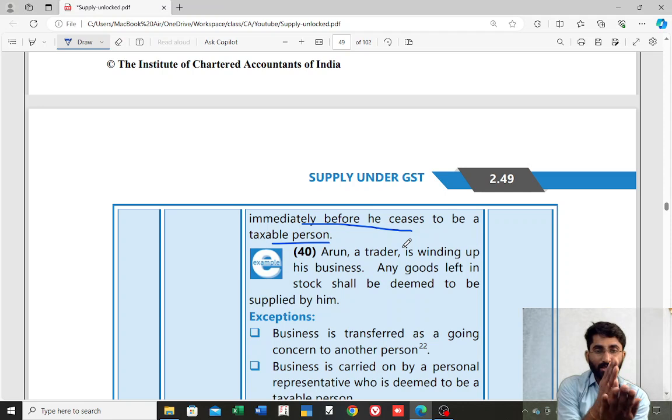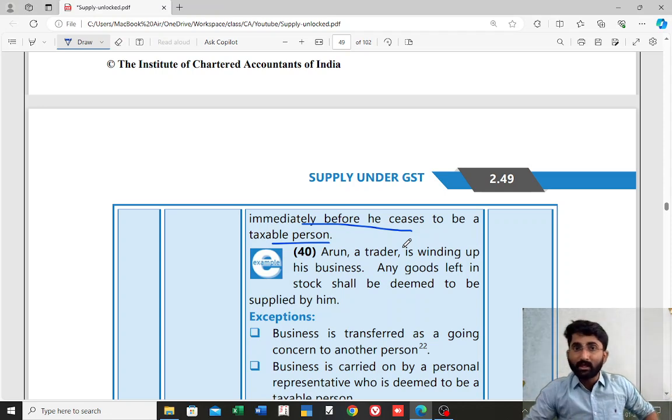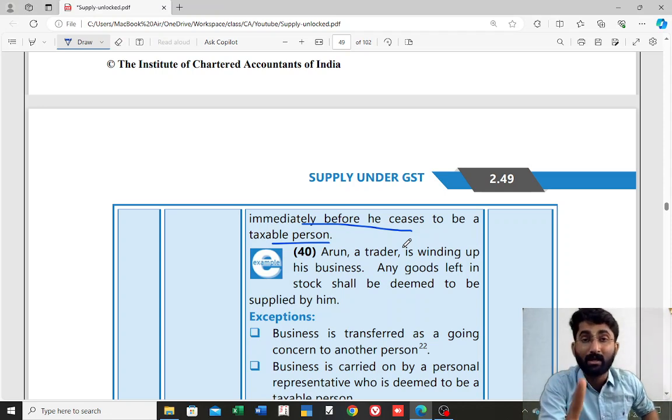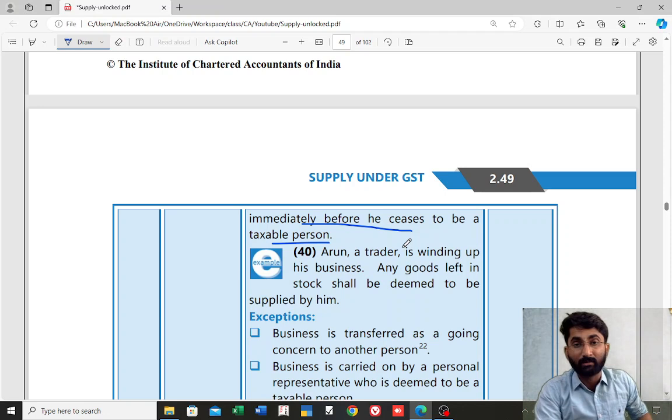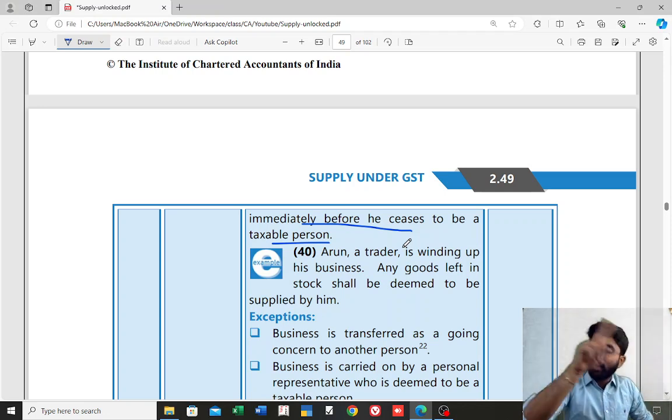That means any goods which are there in my godown, on which I have taken ITC, I am using it for personal purpose. Remember, if you are using it for personal purpose, you cannot take ITC. If you have already availed the ITC, you have to reverse it.